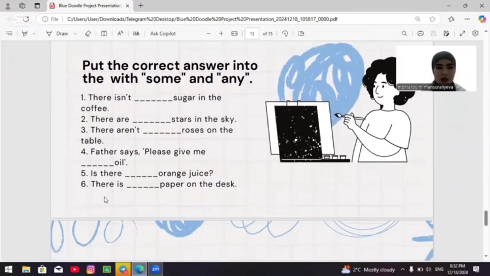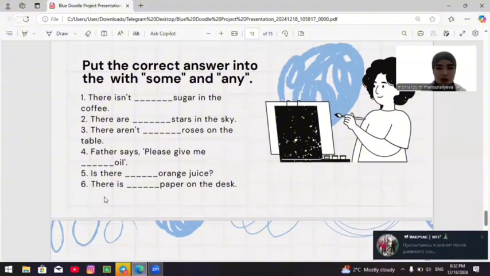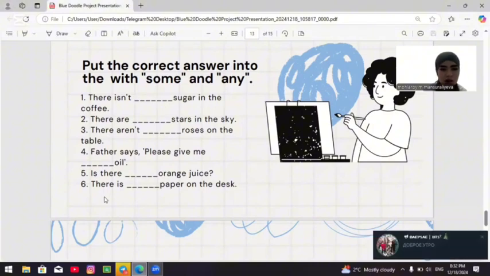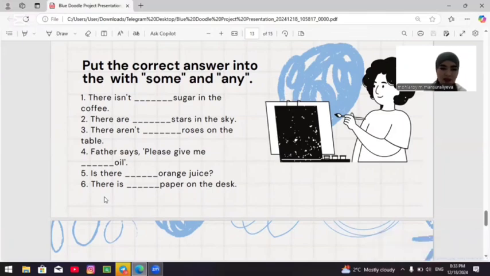First, there isn't any sugar in the coffee. Second, there are some stars in the sky. Third, there aren't any roses on the table. Four, Razor says, please give me some oil. Five, is there any orange juice? Six, there is any paper on the desk.